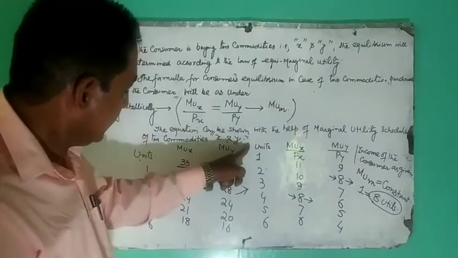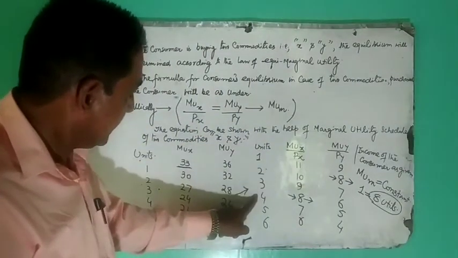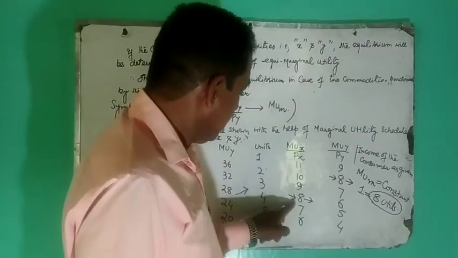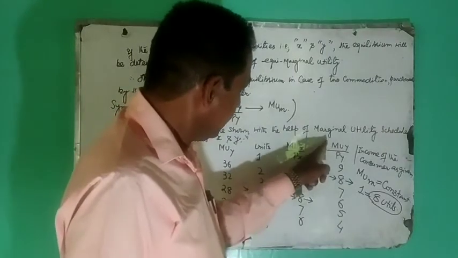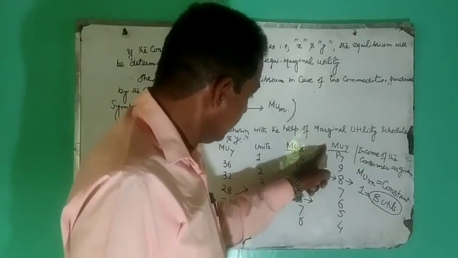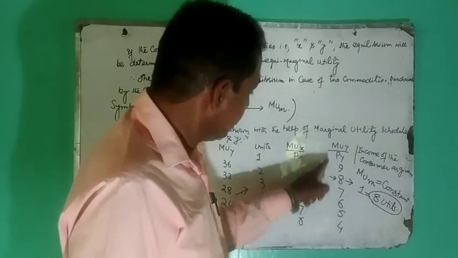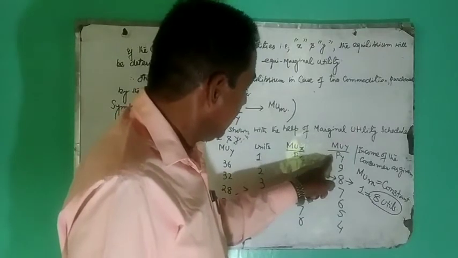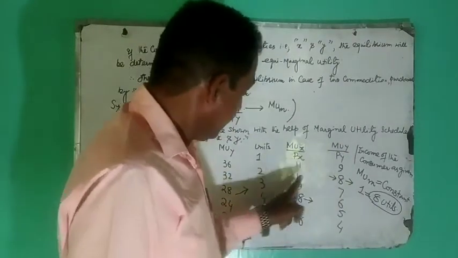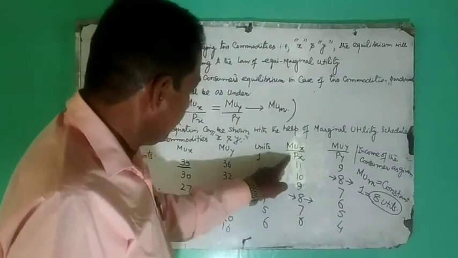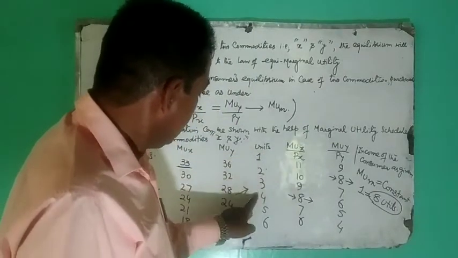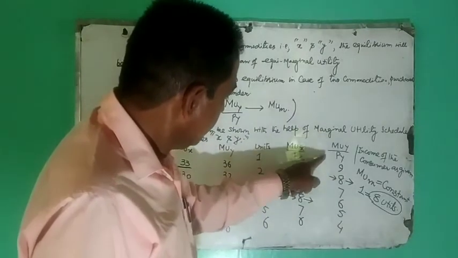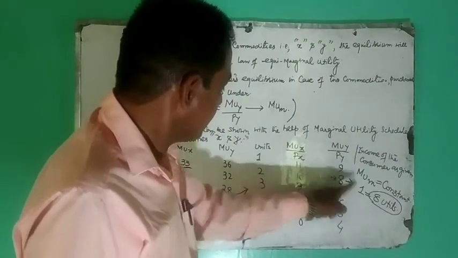In case of commodity X, when he purchases 4th unit of commodity X, the total utilities are 8. And in this situation, when he consumes second unit of commodity Y, his marginal utility or price of Y is equal to 8. In this equation, marginality of X or price of X जो है, it is the 4th unit. और इस शेड्यूल में इसको जो यूटिलिटी हासिल हो रही है 8 यूटिलिटीज की, वो 2 ही यूनिट पे हो रही है।